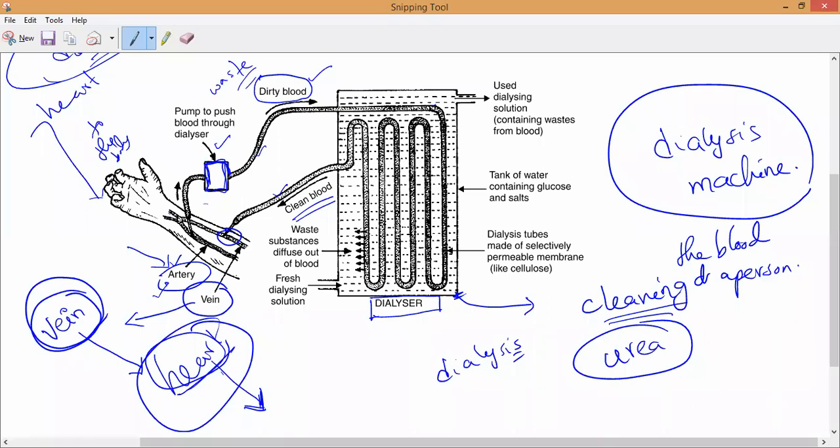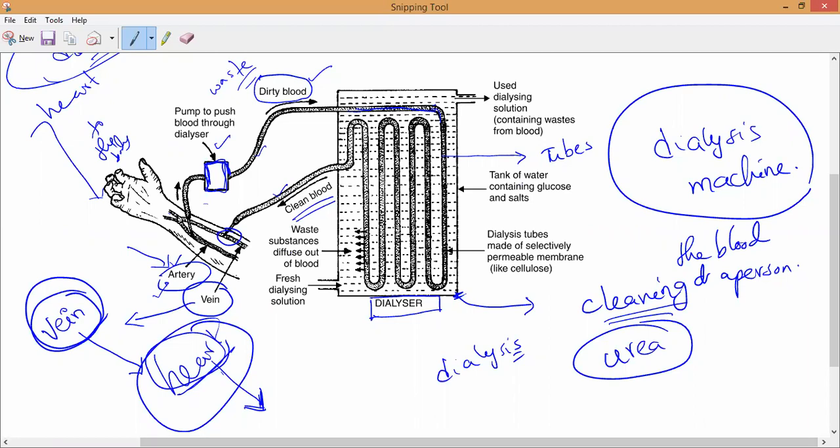What is this called, just casually? There look like some kind of tubes. Is it yes or no? Please tell me. So they are the tubes. Looks like long tubes are present here. Actually, these long tubes are made up of a membrane called a selectively permeable membrane, which is porous in nature. They have some small holes on their surface. That is why these long thick tubes are present.